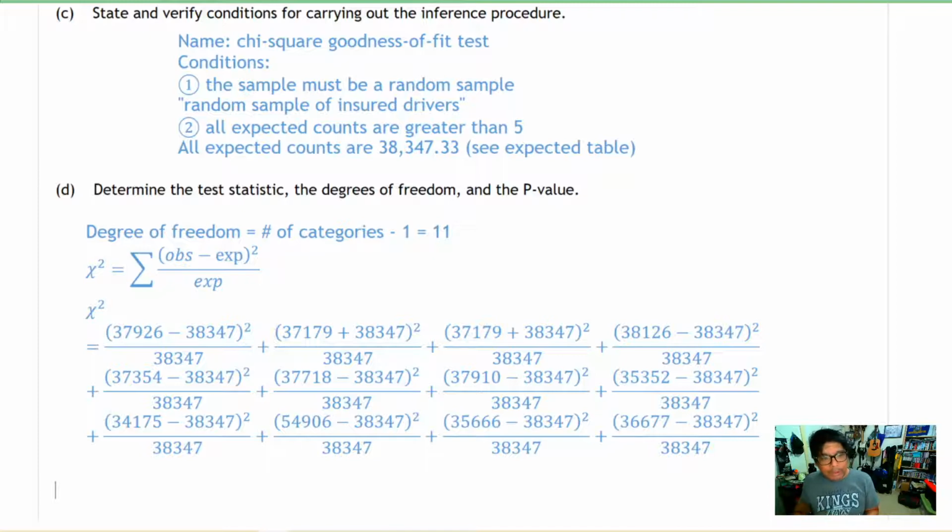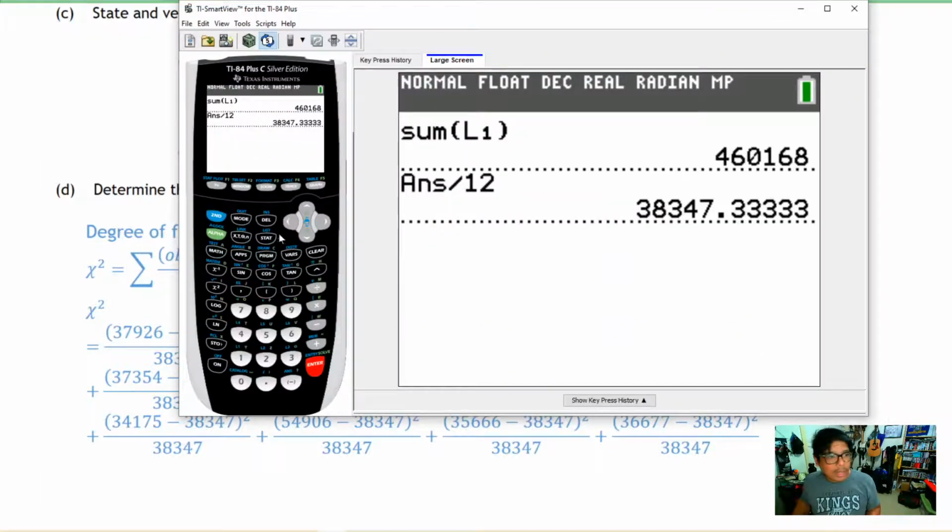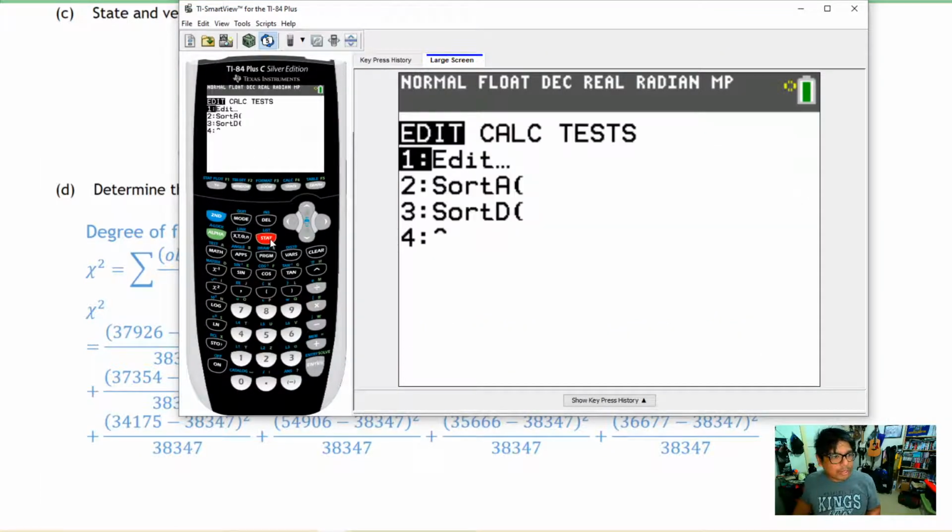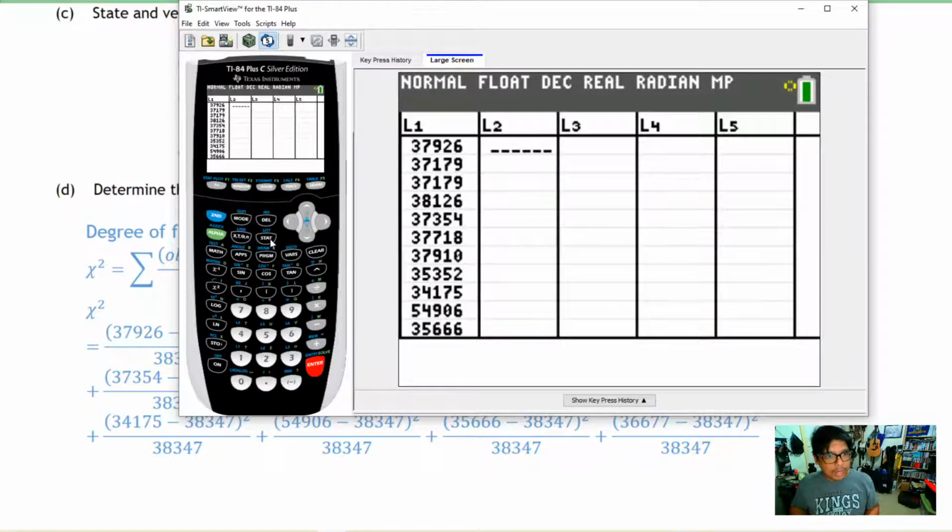Let's go ahead and grab our calculator. In our calculator, we're going to go back to our list, and we're going to put our expected values over here in list 2. This is usually the best way of doing this. So we're going to go ahead and just write down 38,347.333.